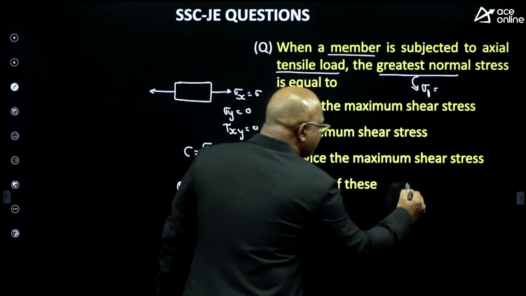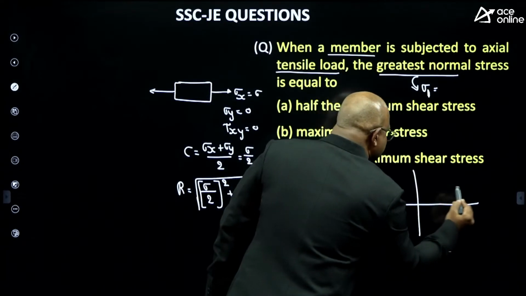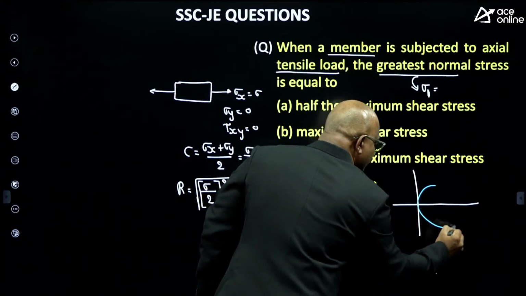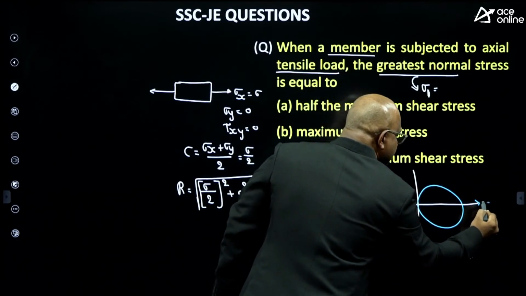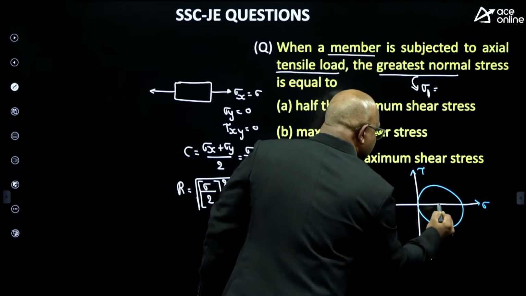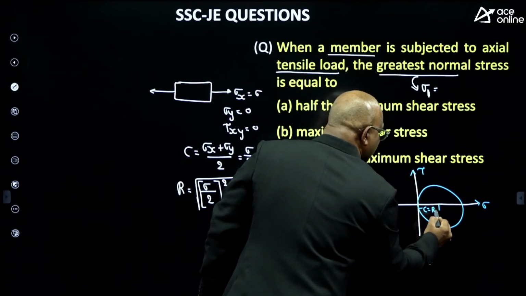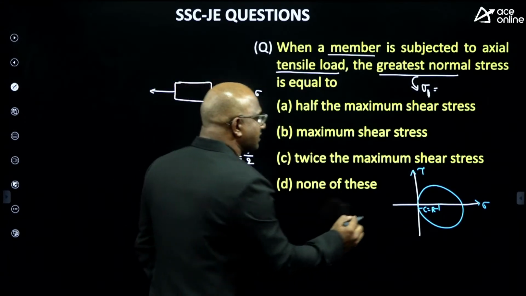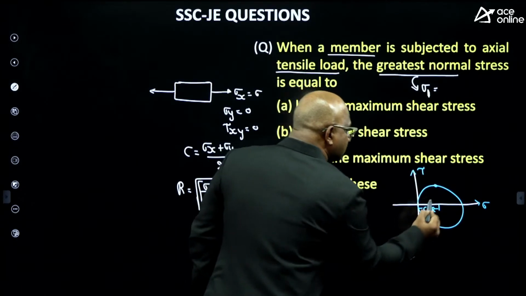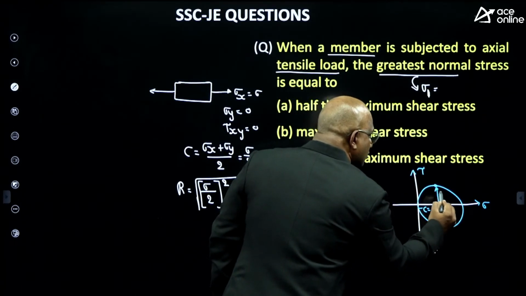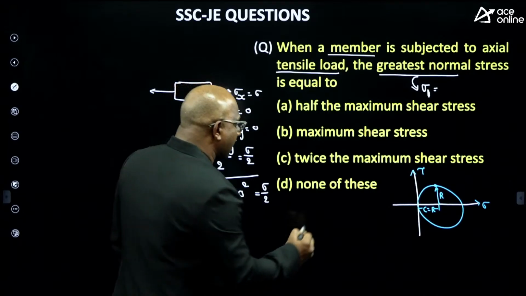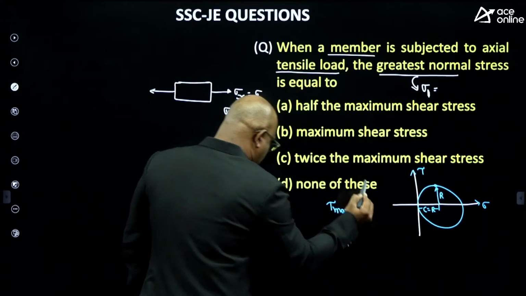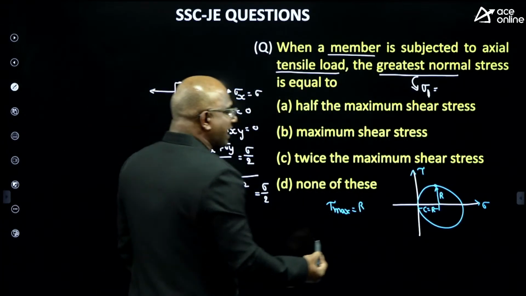When center and radius are both the same, the Mohr circle exactly touches the origin. This is sigma, this is tau. My center equals the radius, so only then can it touch the origin. Where is the maximum shear stress? This is the maximum shear stress. What is its value? I can say it is the radius of the Mohr circle, so tau max equals the radius of the Mohr circle. Am I correct or not? Now, what is the maximum normal stress value?